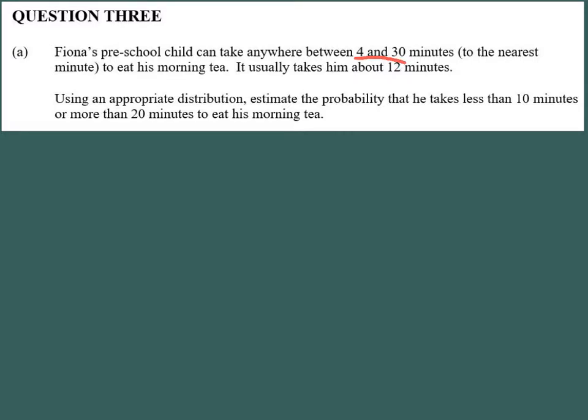First of all, what distribution to use and what information have we got? One of the things I've noticed here is that it takes between 4 and 30 minutes, and we've got a usually time, which is 12 minutes. So this to me suggests a triangular distribution. If we draw a line and then draw a triangle, this is anywhere between 4 minutes and 30 minutes, and at the peak of the triangle, because it's got this usually takes him bit in there, if that wasn't there then it would be uniform, is 12 minutes. Just note that this isn't to scale.